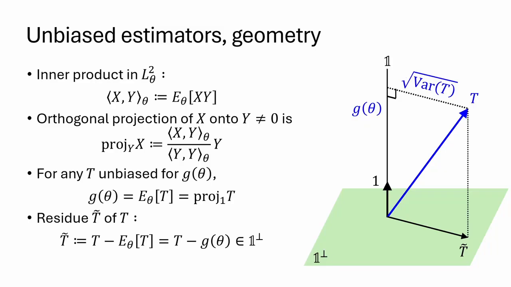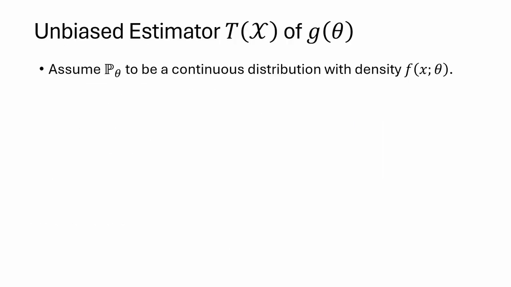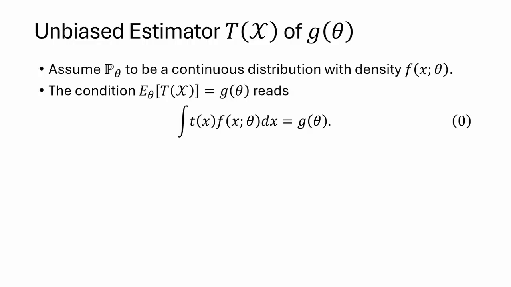But we shall demonstrate there is another geometric relation which is far more subtle, and that pretty much immediately gives rise to the Cramér-Rao lower bound. Without loss of generality, let's assume the distribution p theta to be a continuous distribution, with density f of theta parameterized by theta. This way, the unbiasedness condition takes the form of an integral. The integral of T of x times f of x and theta dx is g of theta, where the integral is taken over the sample space, which we omit for convenience.